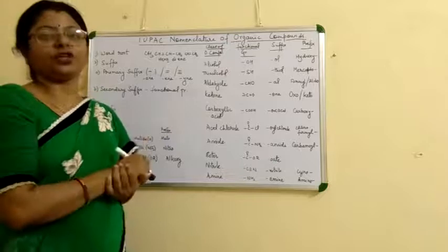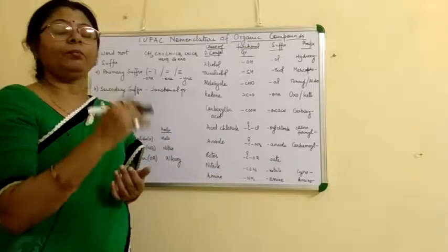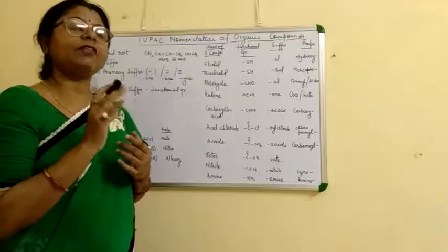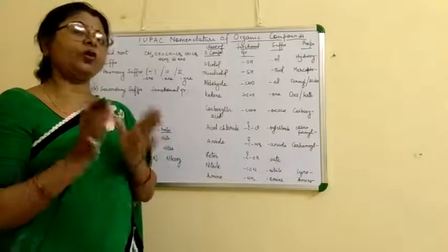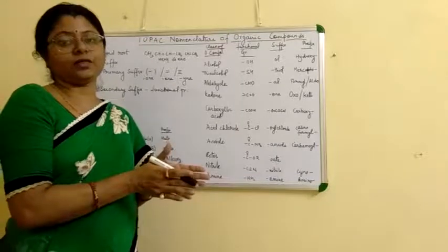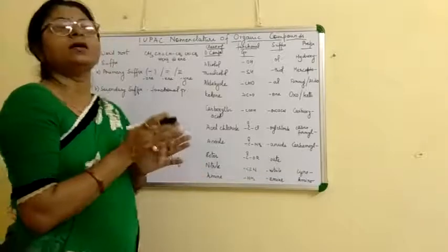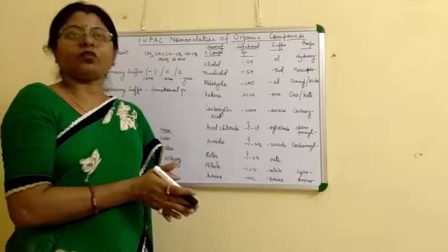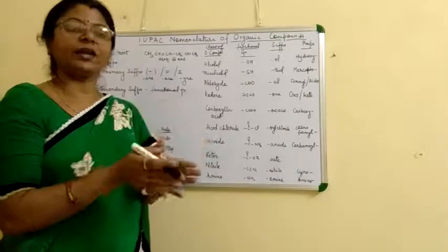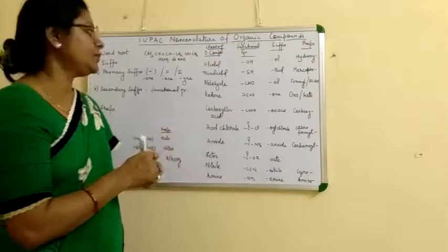Then the functional group which has the priority we take as the main or principal functional group, and the other functional groups present in the compound are named as secondary functional groups, or prefixes. So we add their names before the word root.